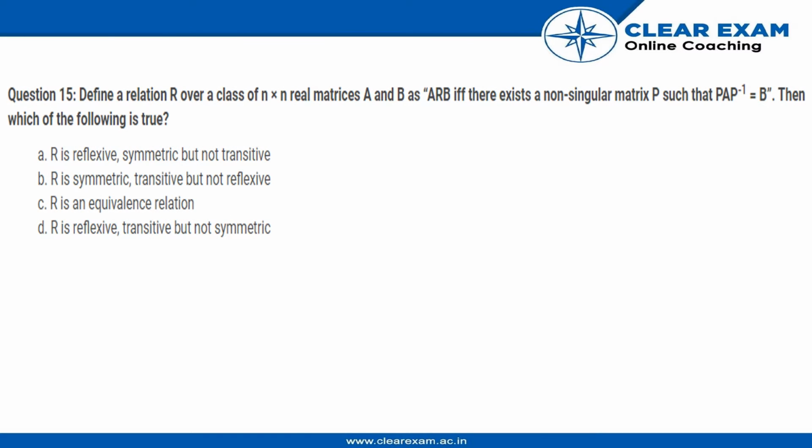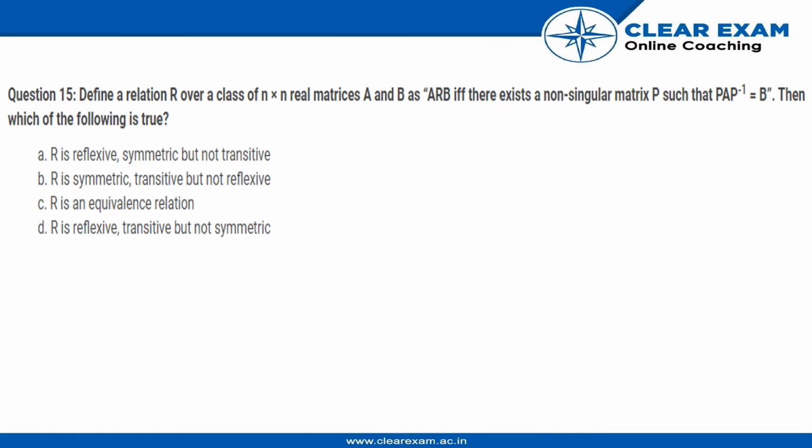Hello students, here is the question. We need to define a relation R over a class of n cross n real matrices A and B as A R B if and only if there exists a non-singular matrix P such that PAP inverse is equal to B. Then which of the following is true?